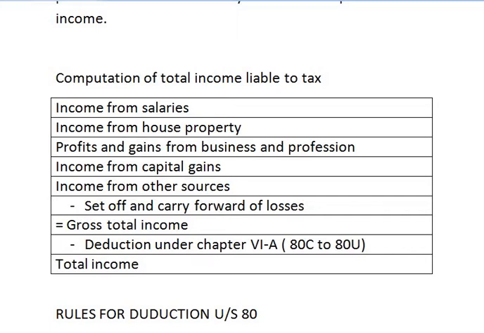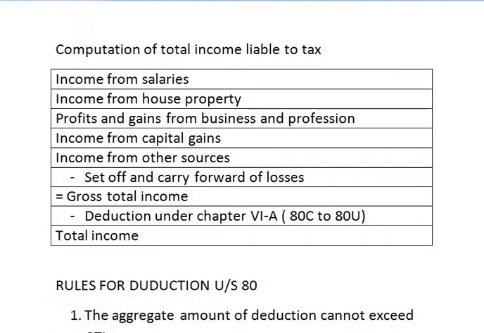So the procedure of computation of income liable to tax is very simple. That is, first we add all the 5 heads of income, then we give effect of set off and carry forward of losses. Thus we get the gross total income. From gross total income we claim the deduction from section 80C to 80U, and the remaining balance is known as total income.